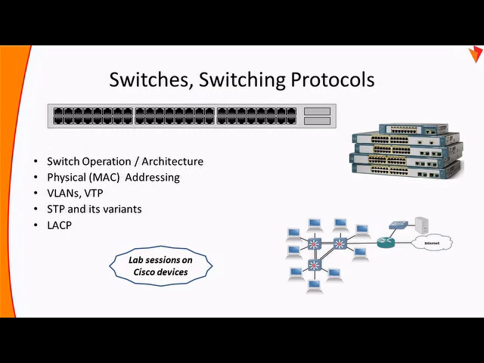Following which, we'll discuss the protocols. We'll see how a switch can be one single broadcast domain by default, the native VLAN 1. Otherwise, how you can divide the ports into several broadcast domains in a single switch. And also, with the help of the VLAN trunking protocol, we'll create the same broadcast domain over multiple switches. So that's the VLAN and VTP portion, IEEE 802.1Q. That's the protocol we'll discuss.